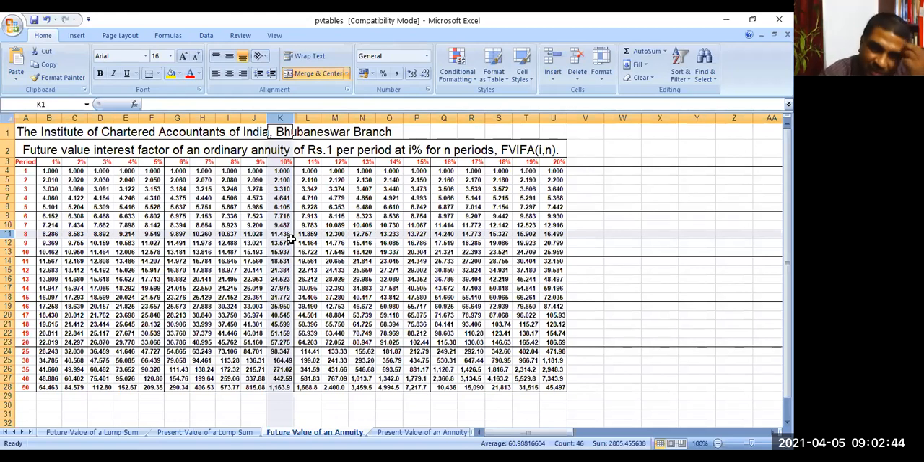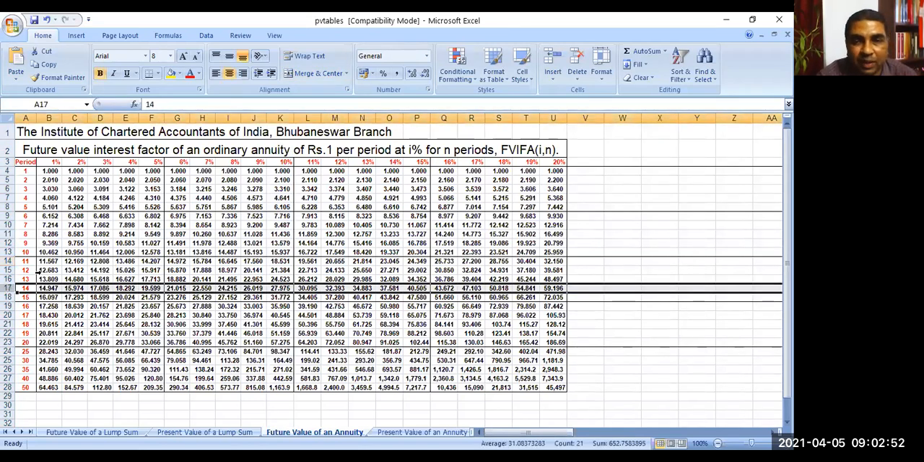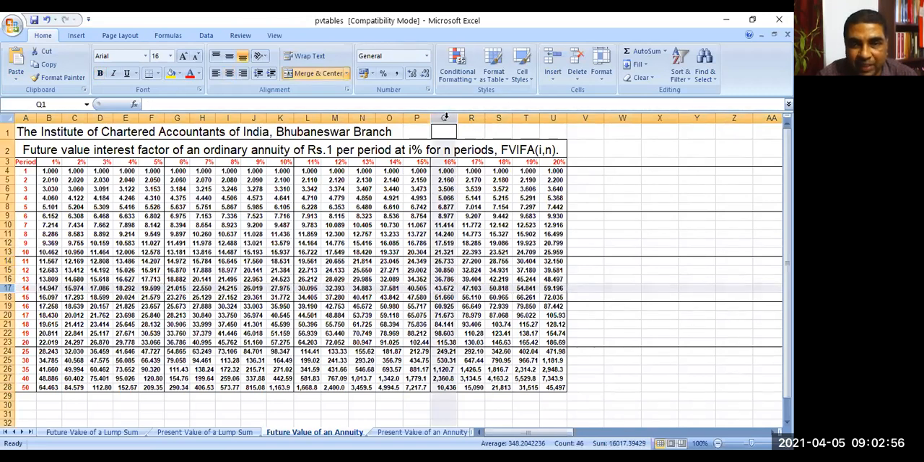Similarly, suppose you want it at 16% after 14 years. What will you do? Select the 14 years row here, and also select 16%. You see they intersect at this point. What is this factor? 43.672. Yeah, if you multiply, you will straightaway get the future value. Okay, this is the future value factor. You can also observe all these factors are definitely more than 1, because the future equivalent will be more.